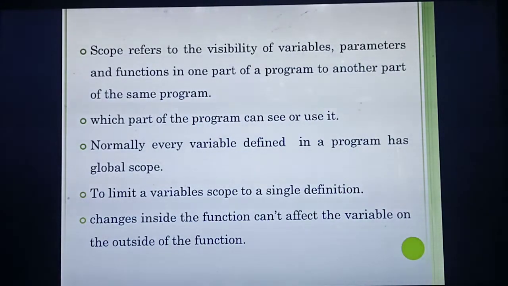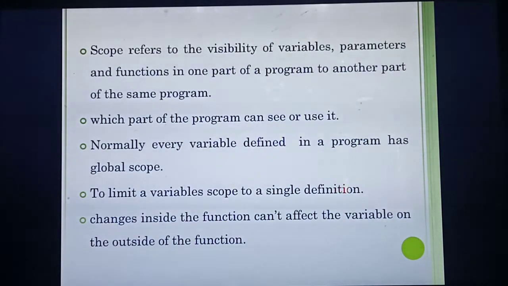So scope refers to the visibility of variables, parameters and functions. That is the important point. It is from one part of the program to another part of the same program. In a C++ program, is only one part there? No. How many parts are there? First the header file, then variable declaration, then functions, then the main function. Likewise we can divide programs into 2 or 3 parts.